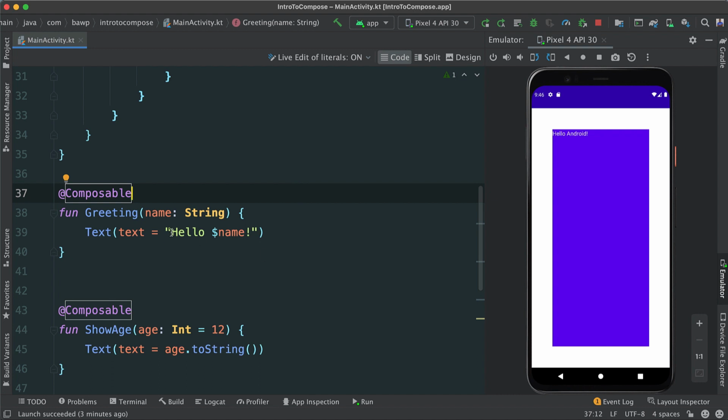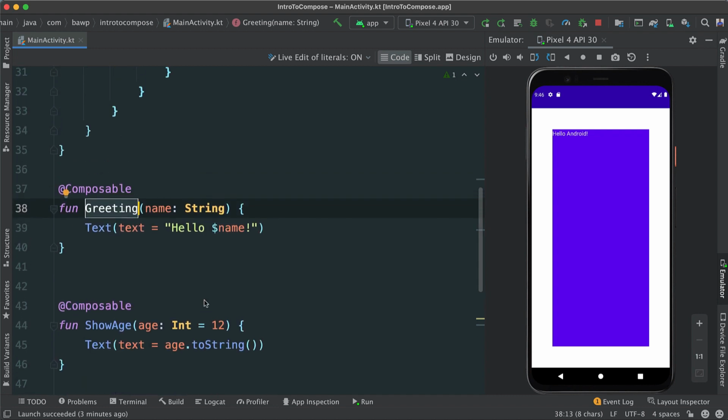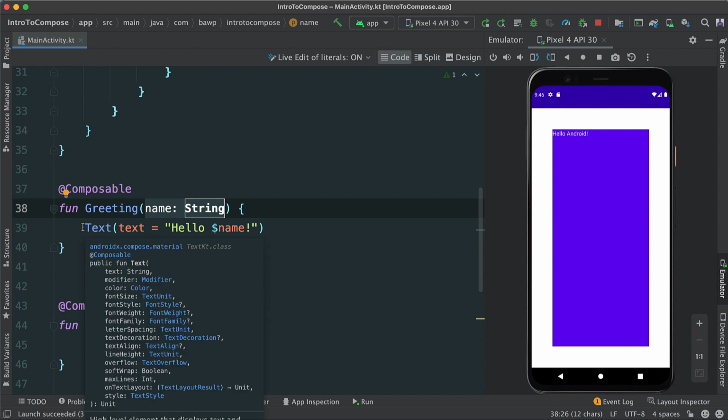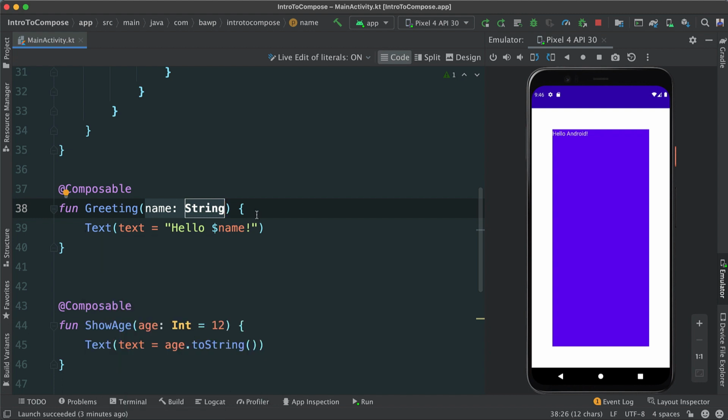What this means is that this greeting or this show age, doesn't matter, but this greeting here, we're passing data, right? That's all we're doing. And this data is actually being transformed or converted into a user interface. Voila, you see there, hello Android. That is the power of a composable function. That is the power of Jetpack Compose, ladies and gentlemen.